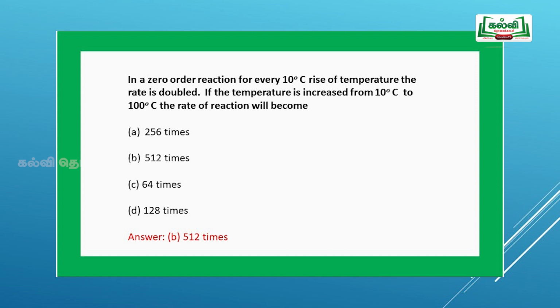Question number 2: in a zero order reaction, for every 10 degree rise of temperature, the rate is doubled. If the temperature is increased from 10 degrees Celsius to 100 degrees Celsius, the rate will become? For this question, for every 10 degrees Celsius, the rate is doubled. Now the temperature is increased from 10 to 100 degrees Celsius. So, 2 to the power of (100 minus 10) by 10, that is the rate increases 2 to the power of 9 times, that is 512 times. Hence, the answer is B, 512.